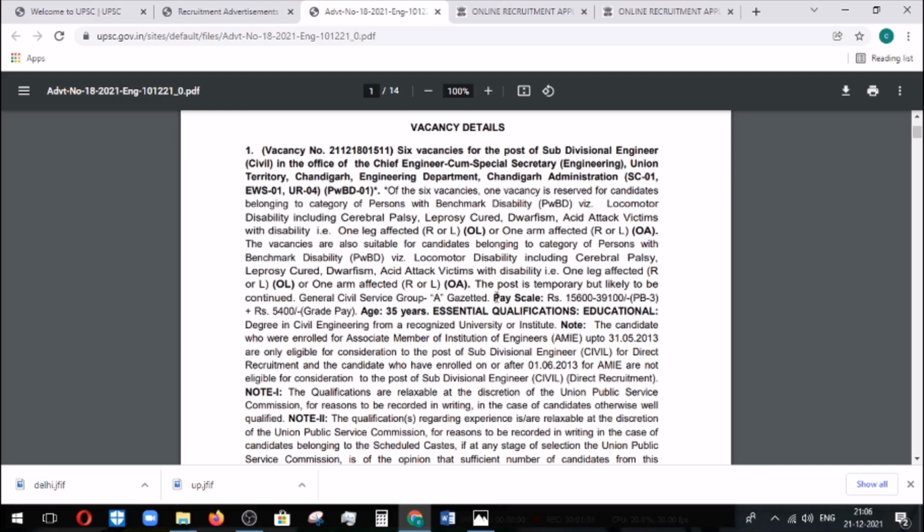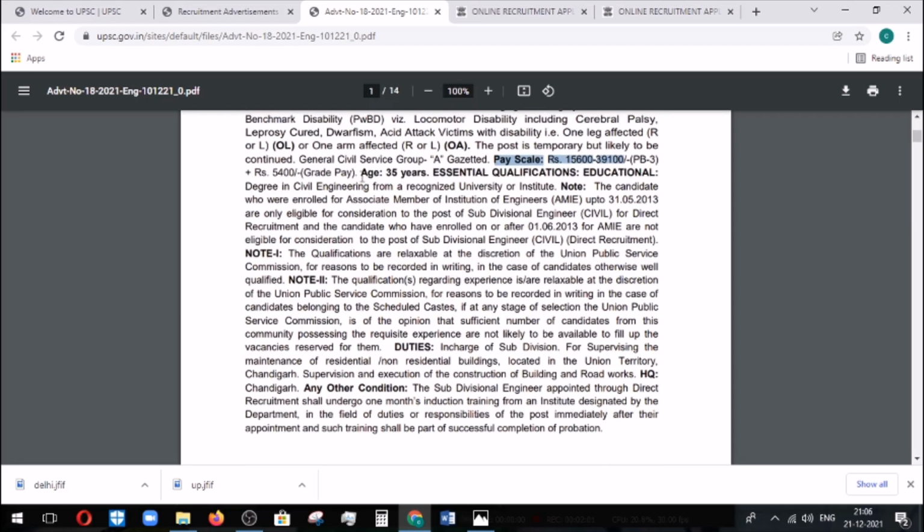And then the pay scale has also been mentioned here. It is around 15,600 to 39,100, and the maximum age is 35 years. And the essential qualification is a degree in civil engineering from a recognized university or institute.